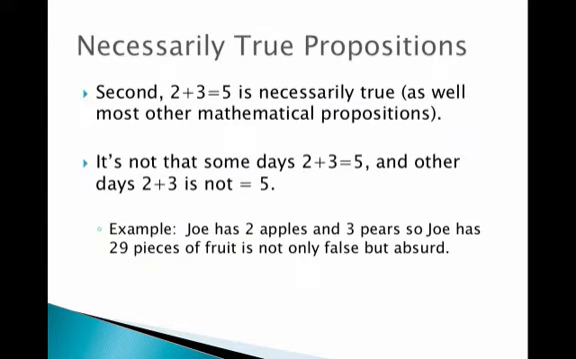Second, 2 plus 3 equals 5 is necessarily true, as well as pretty much every other mathematical proposition. It's not that some days 2 plus 3 equals 5, and on other days 2 plus 3 is not 5. It's always going to be 5. And it's going to be true on Mars and on Earth. So if Joe has 2 apples and 3 pears, but Joe believes that 2 apples and 3 pears equals 29 pieces of fruit, that's not only false, but that's absurd.